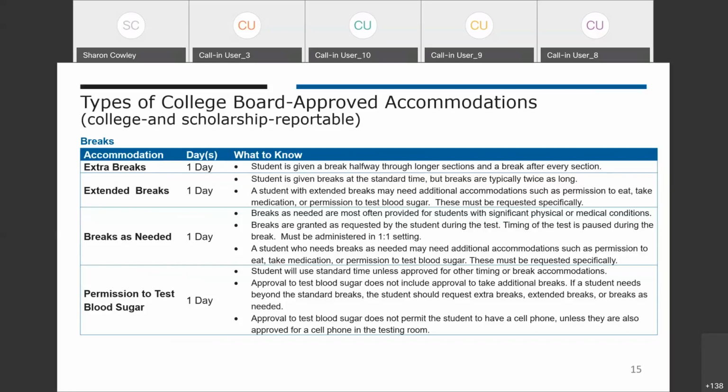This is often associated with other types of accommodations. Because the proctor needs to carefully monitor the testing time for each individual student, this must be administered in a one-to-one setting. Finally, there's permission to test blood sugar, which allows specifically for a student to be able to take time off the clock to test their blood sugar. It does not automatically give them extra or extended breaks, and it's typically requested with one of the break accommodations. It also does not automatically permit the student to have a cell phone for this purpose. If you have a student that uses a cell phone for their glucose monitoring, you'll need to request that as well.